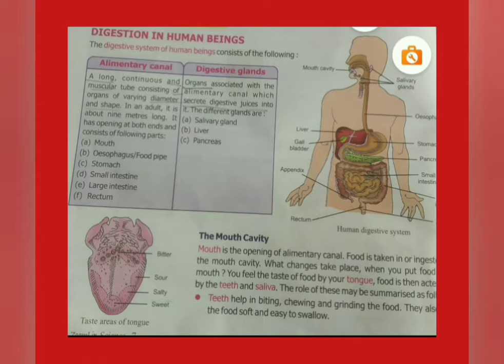The tongue is muscular and has taste buds on its surface. They detect different tastes: sweet, sour, salty and bitter. It also helps in moving the food in the mouth cavity.